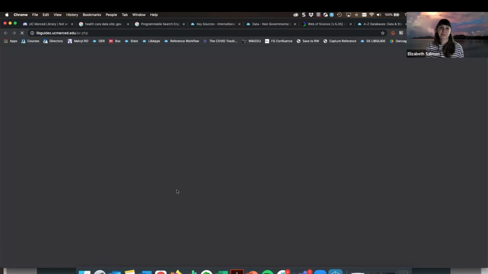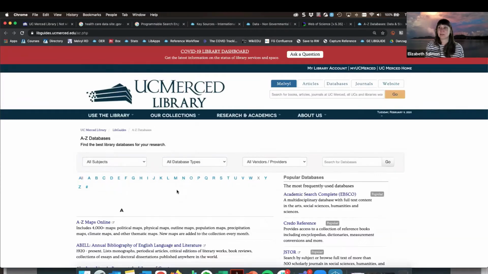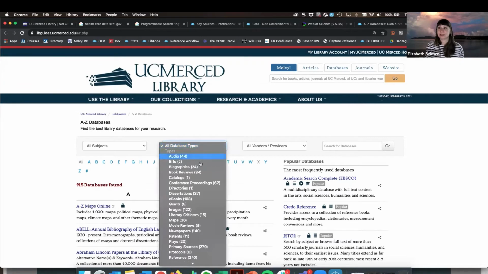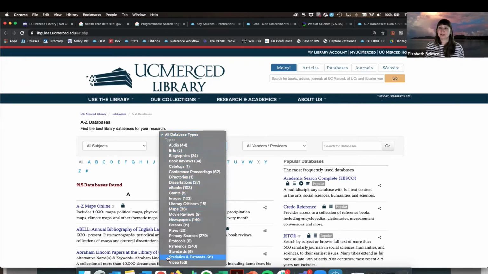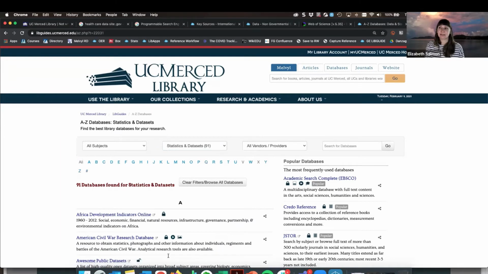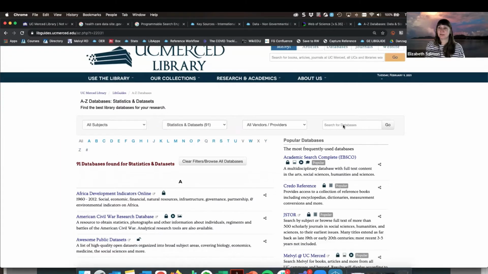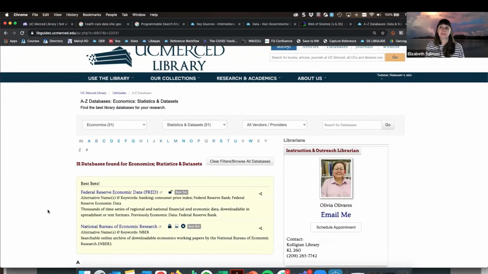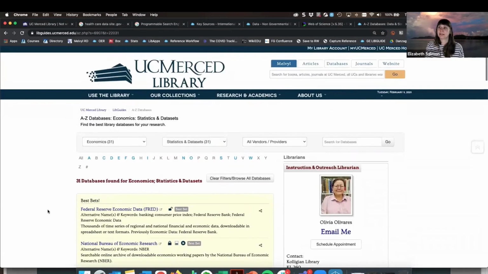And so we have something really similar available to us at UC Merced again, where we have this drop down with all database types, and then we can go to our statistics and data set databases. And then if I wanted to, I could do a keyword search. And in our case, we can narrow things down by subject as well. And so that's going to update things a little bit for us.